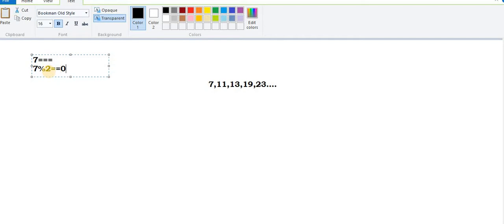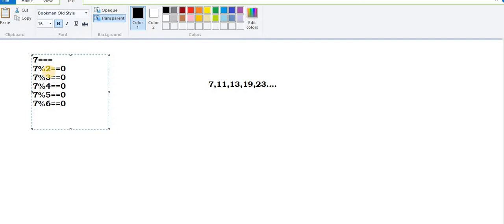You are supposed to check this number with 3, with 4, with 5, with 6. If you did 7 with 7, the remainder would be 0 and it would say this is not a prime number. So from where to where do I have to perform this? From 2 to number minus 1.